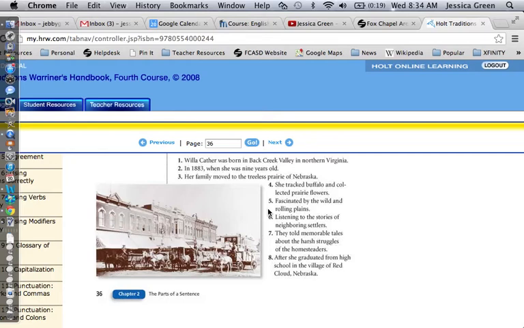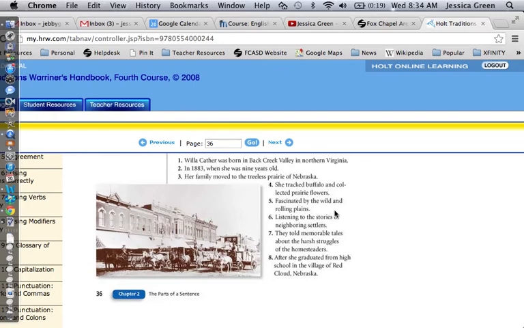So you're thinking, so what? That means it's a fragment. It's not a complete thought. And this fascinated by the wild and rolling plains is actually a phrase. Fascinated is a verbal, and again, we learn about those in chapter 3. It's a verbal phrase, this entire thing.